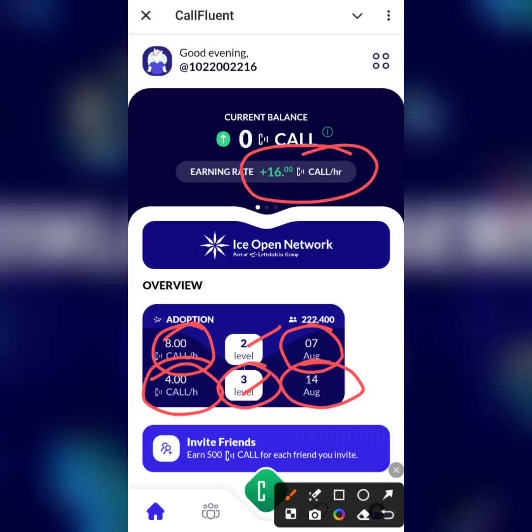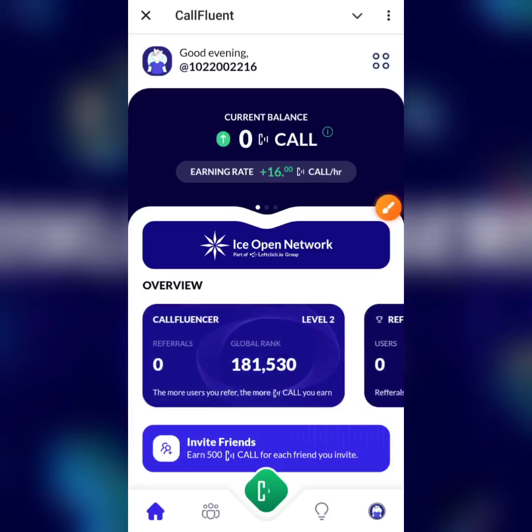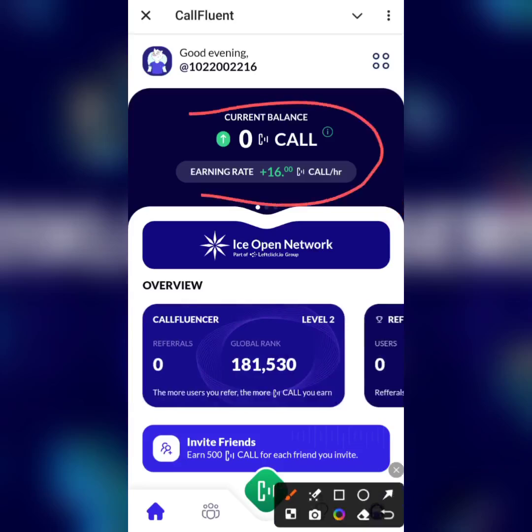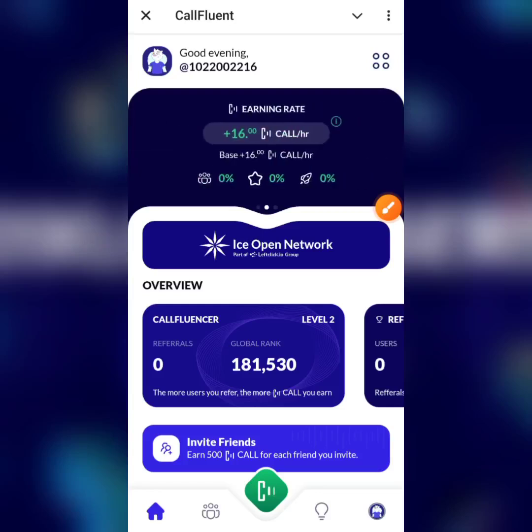Okay, so as time goes by, this reduces. I believe they want to merge everything together because ICE will be launching by October 7th, if my memory serves me right. All right, so let me just head back right now, and just like before, if you scroll left, you would see your earning rate and your streak.